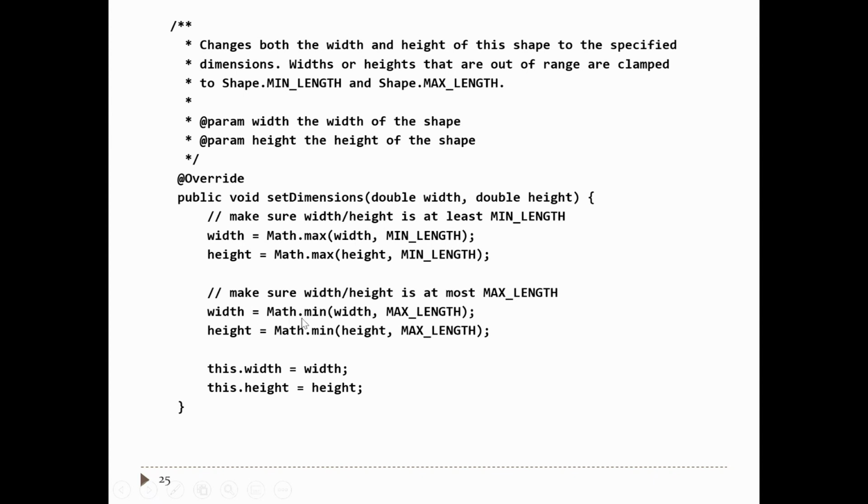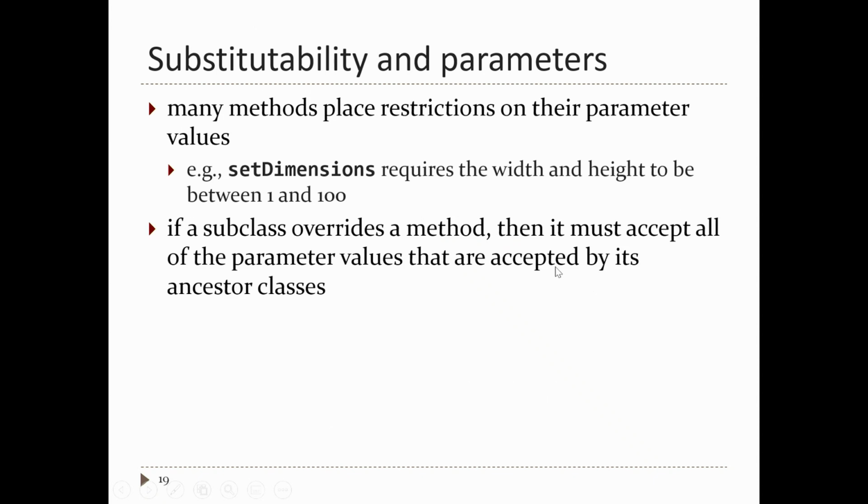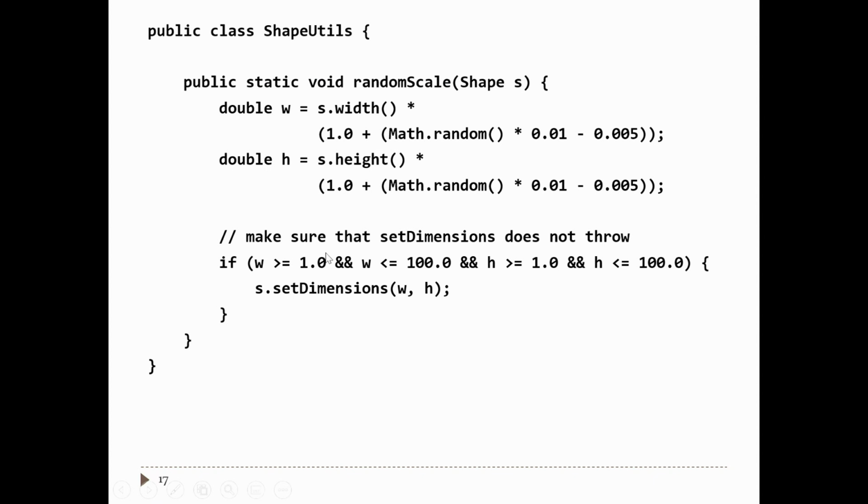And then it sets width to the minimum of width and max length. In other words, if width is greater than max length, it sets the width to max length. Then it does the same thing for the height, and then it sets the width and height. So this method is fine. It does not break that random scale method here, which was written using the contracts for the shape version of set dimensions.